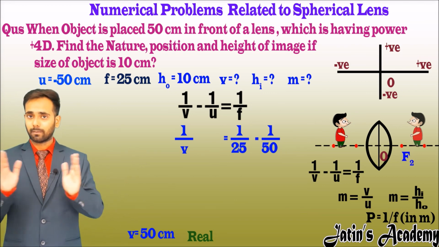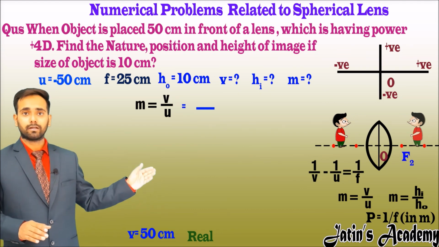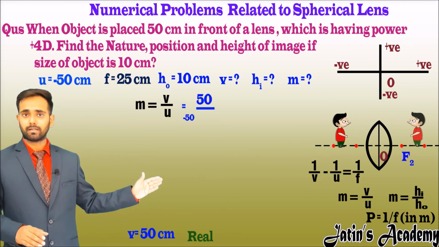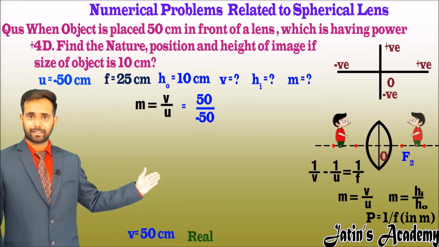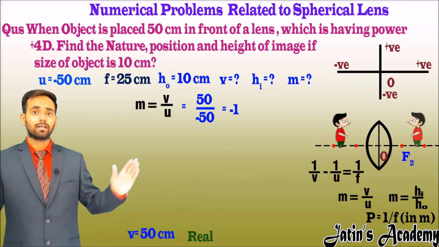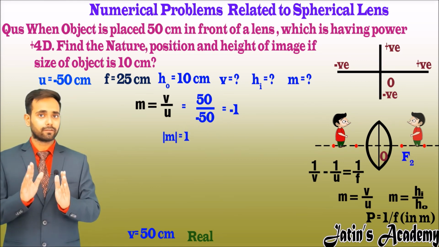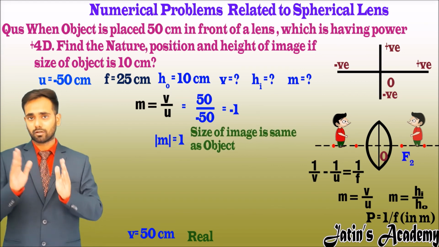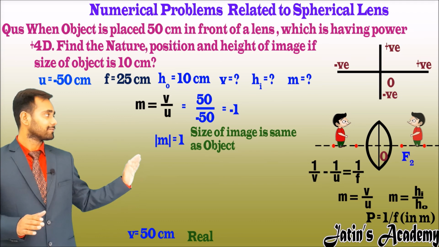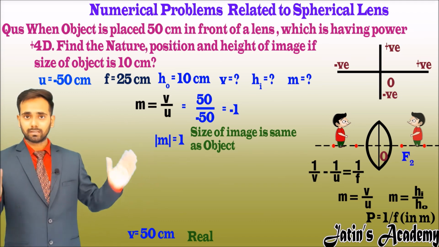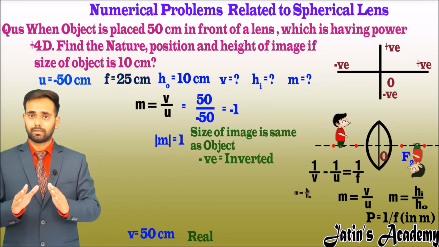Now calculate the magnification value. Magnification is plus v by u. Here v is positive 50 centimeter and u is minus 50 centimeter. After cancellation we get magnification equal to minus 1. Here minus 1 signifies that the magnitude of magnification is 1, which means the size of the image is the same as the size of the object, and the negative sign indicates that the image is formed below the principal axis.